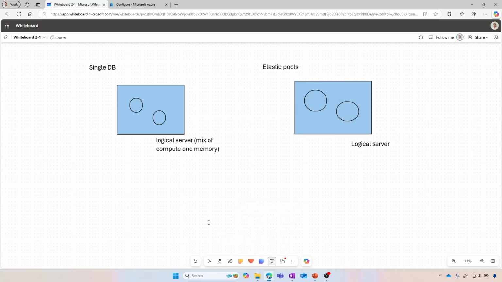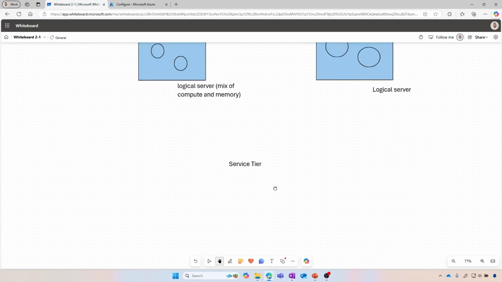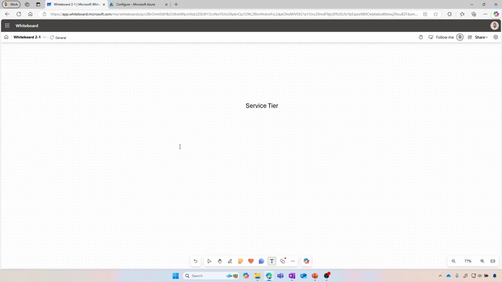As mentioned, we have the service tier, right, with two options. I'm going to bring them down. I'm going to place a DTU on the left, okay, and then we have the other option with the vCore.